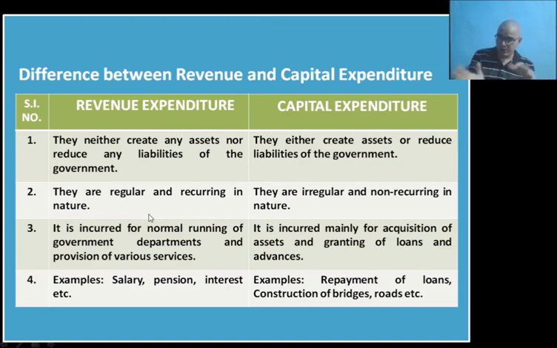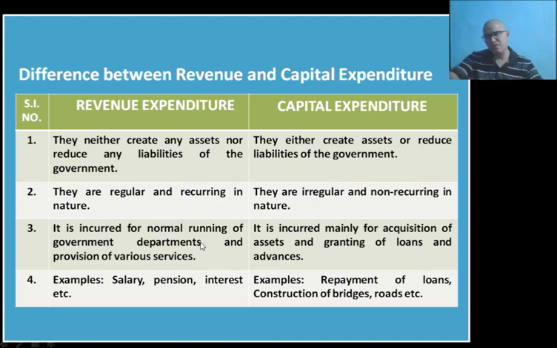We have seen similar differences in case of revenue receipt and capital receipt, which I discussed in the previous class. If you remember, you will find the same difference over there also. A revenue receipt is such type of receipt which is not going to affect assets and liabilities of the government. On the other hand, capital receipts are those receipts which will affect assets and liabilities, in such a way that the government's assets will reduce and liabilities will increase. Here it is just the opposite in case of capital expenditure. The expenditure will either create assets or reduce the liability of the government. So revenue expenditure, where is the government going to spend money here?